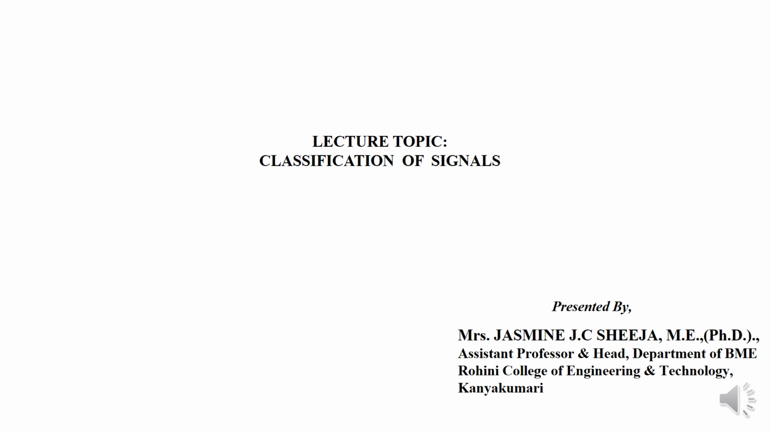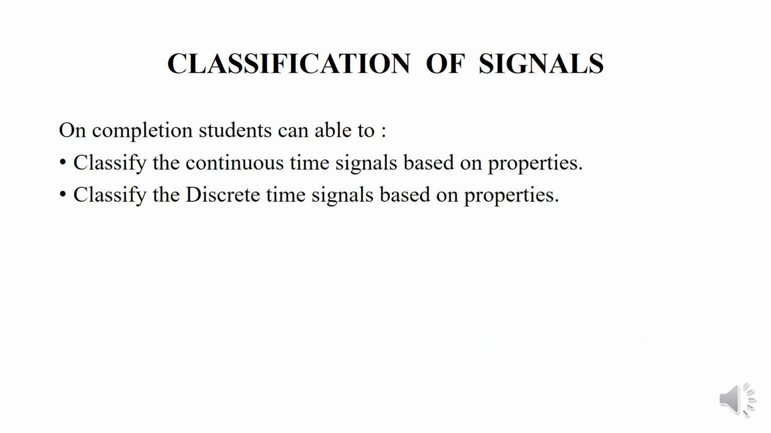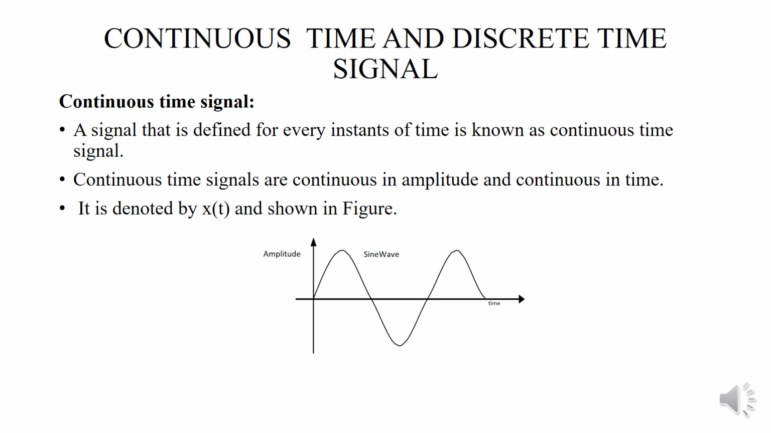Let us see about classification of signals. Now, on completion of the course, the students can classify the continuous time signal based on properties, and also they can classify the discrete time signal based on properties. Now, what is meant by continuous time and discrete time signal?